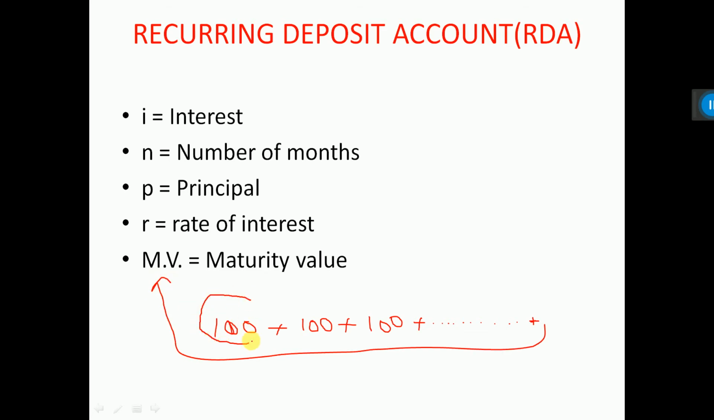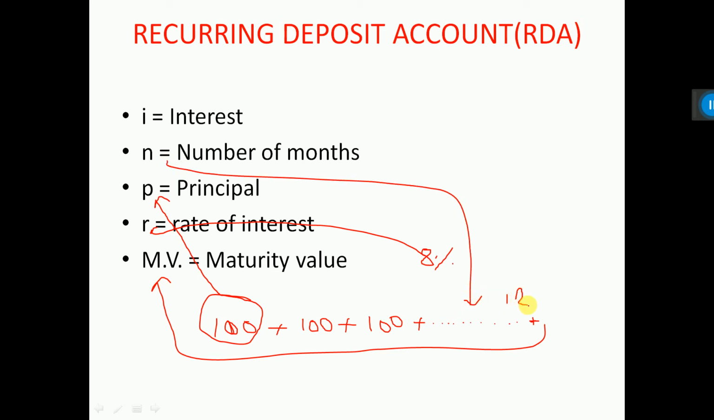In this case 100 is the principal. The rate of interest will be given by the bank. Let it be 8%, which will be given in the book. That percentage will be R. Then the number of months: how many months is he depositing? In this case 12 months, that is 1 year. And I, small I or capital I, means the total interest paid by the bank, which the person will get.